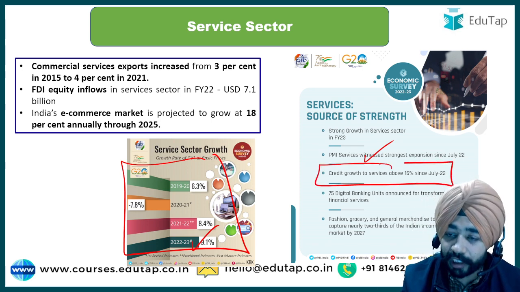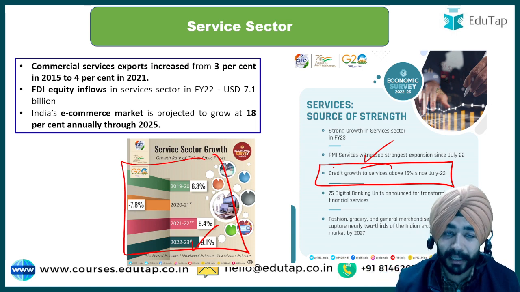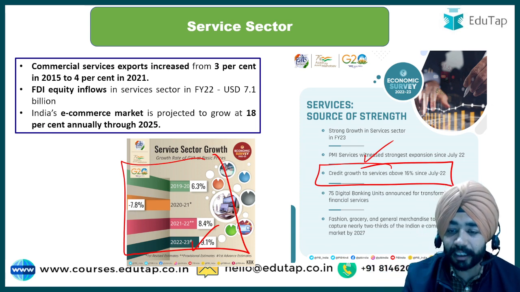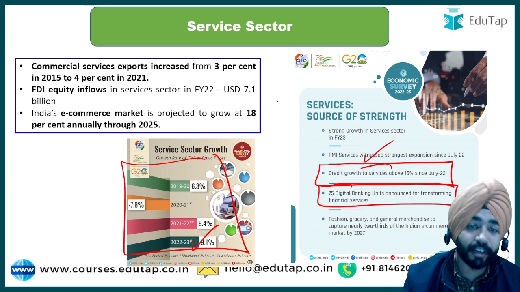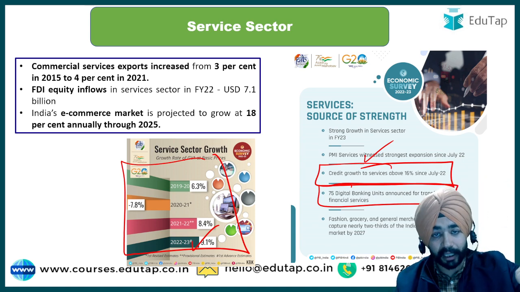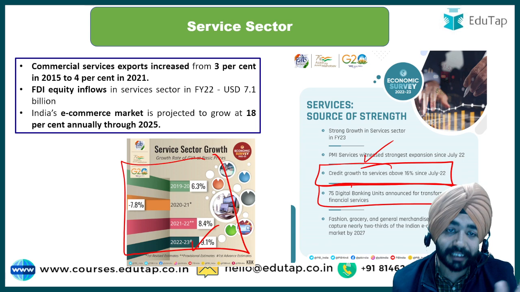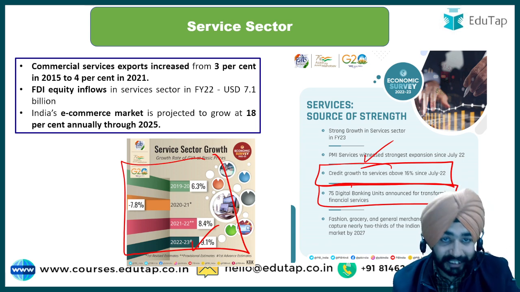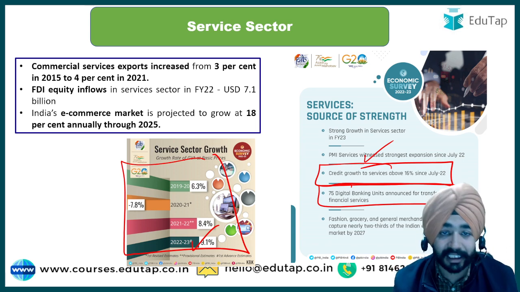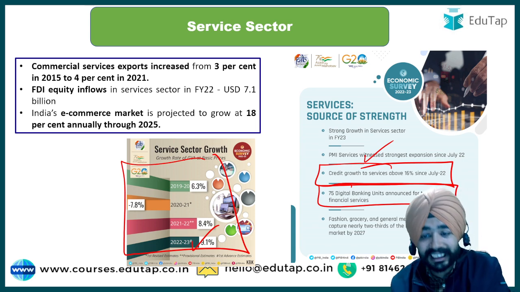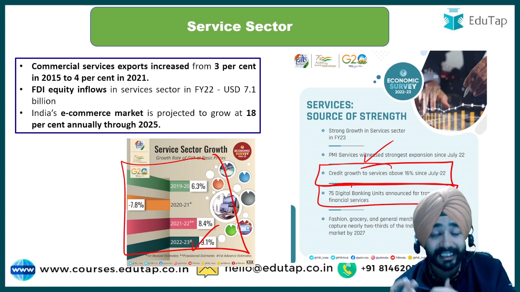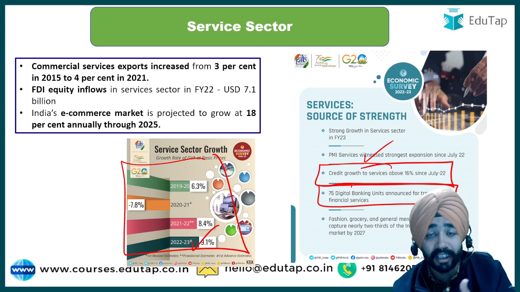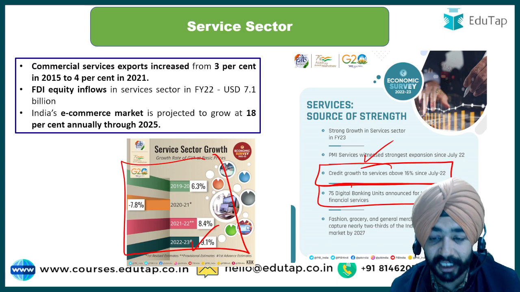Credit growth to services is above 16% in July, and this is the important thing, 75 digital banking units. In the previous year's budget, 75 district digital banks were talked about, previous year budget, not this year's budget, the one that was released in 2022. These 75 DBUs were announced, which will be transforming. The survey says that these DBUs that were announced will help in transforming the financial services in India.